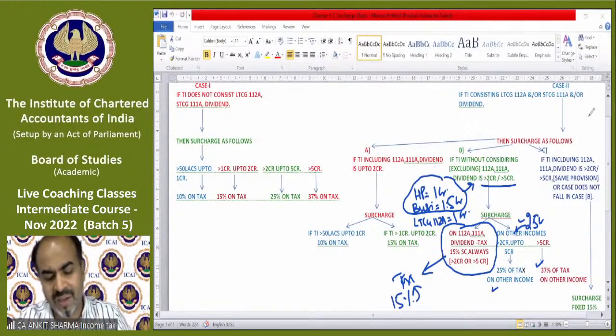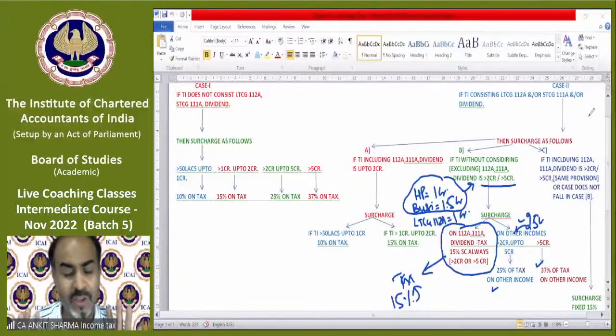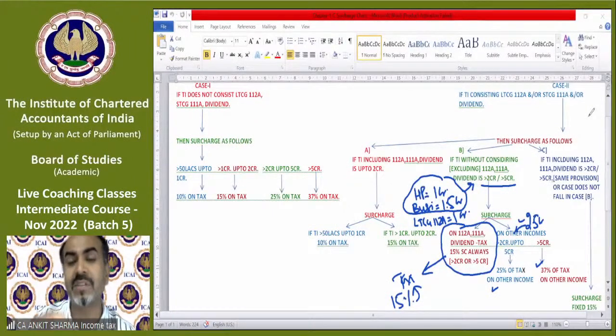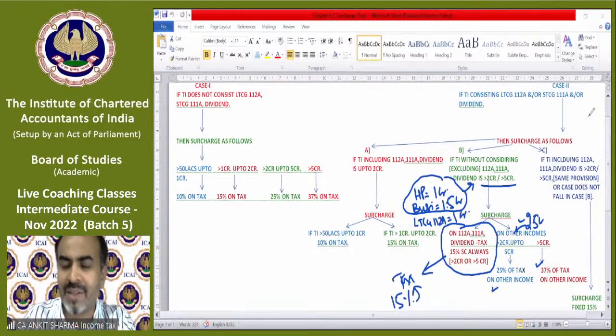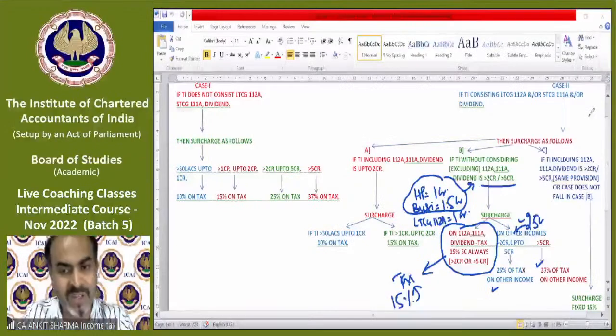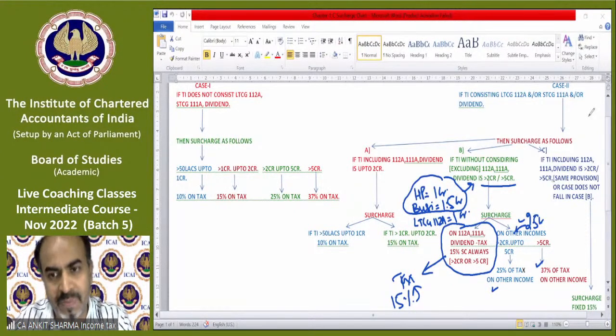Numerical concepts have a very unique feature in every subject. You might learn all the provisions and concepts by heart, but you cannot solve a question until you practice some numericals. When you practice these concepts in a numerical way, then you understand how it is going to be done. So if you are having any confusion about what I am saying, just have patience for the next 2 or 3 minutes. After that, we will discuss the provision with the example, and that will make you understand that these are again very simple concepts.